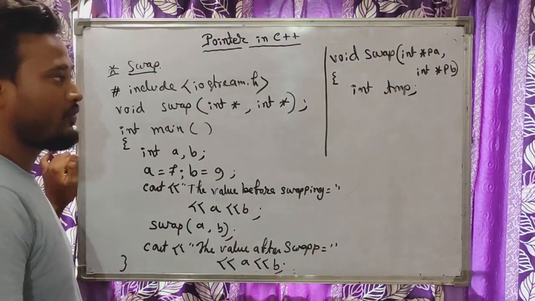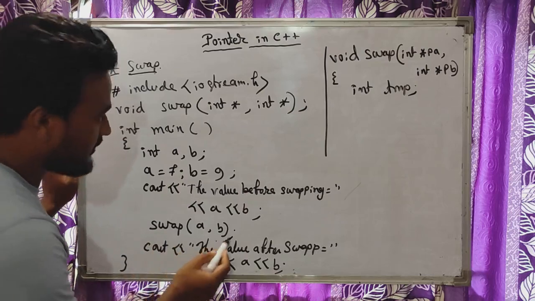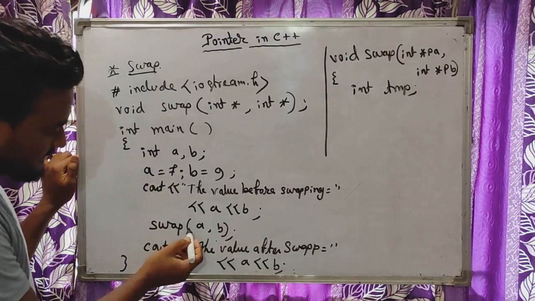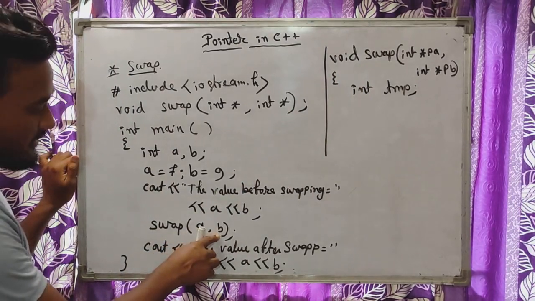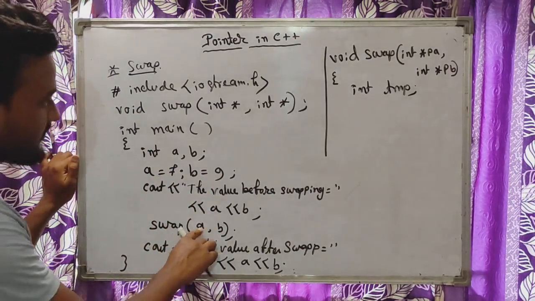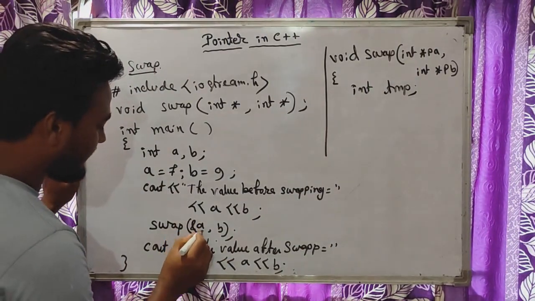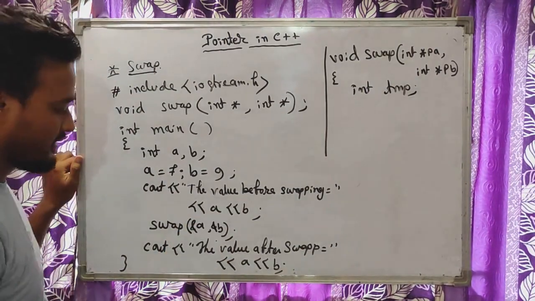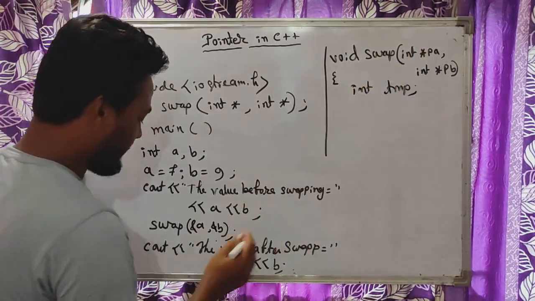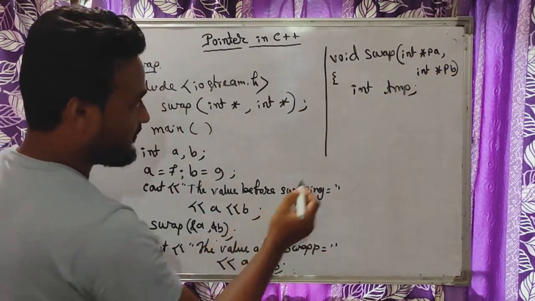Here you can see this is the calling function and this is the called function. In this calling function we are sending the values of a and b. A is 7 and b is 9, right? So we are sending the reference, so you can write the reference here. Ultimately we are giving the reference to this PA. The value of a will be coming to PA and the value of b will be coming to PB.